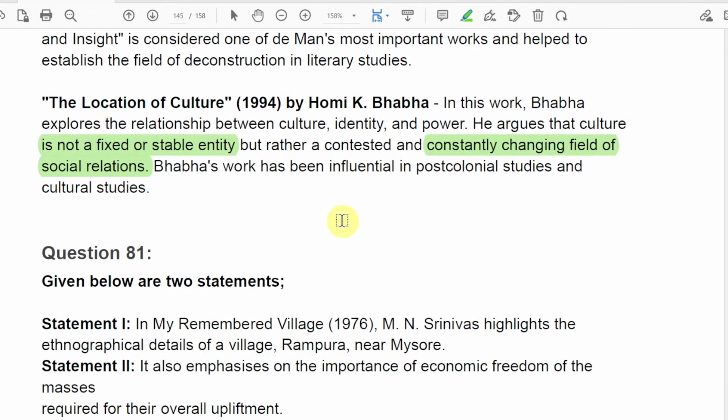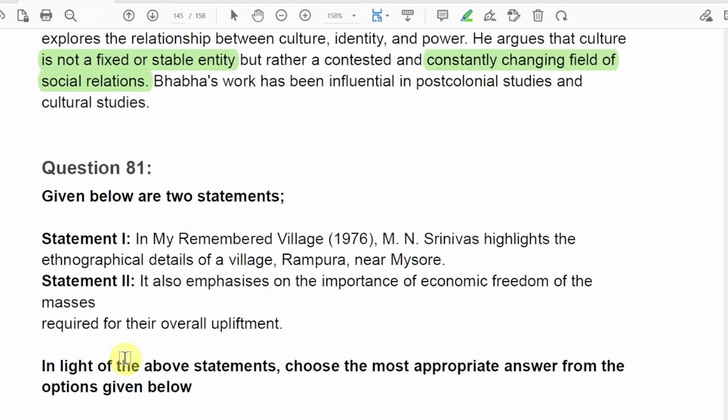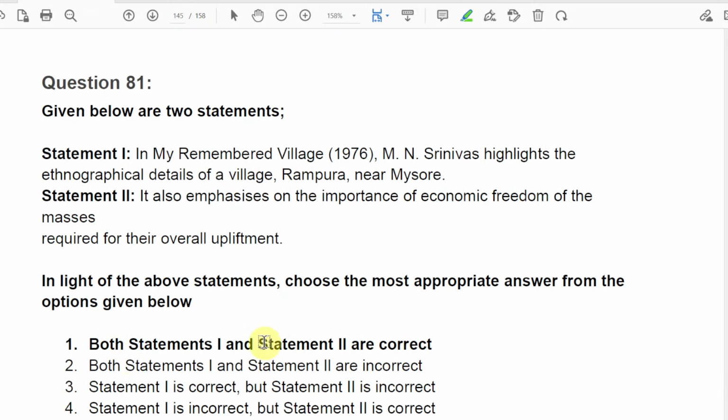Given below are two statements. Now we have the question related to statements, and again we have two statements. We have to find which one is correct. We don't have the option for whether it justifies the other; it is not assertion and reason, it's based on statements. The first statement: My Remembered Village. If you know about this work, you could answer that, but anyway, we'll just move on.